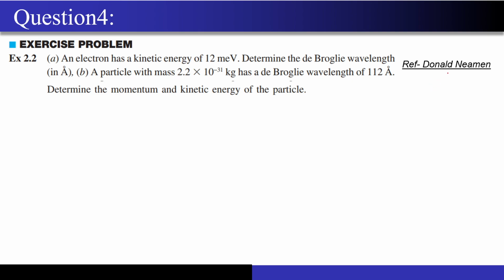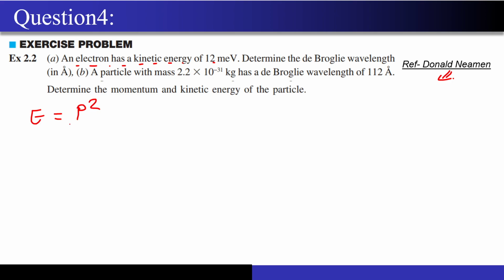Again, this question has been taken from Professor Donald Neumann's book. An electron has a kinetic energy of 12 milli electron volt. Determine the de Broglie wavelength. So now what should I do? First of all, I have to find a relation which relates the kinetic energy with this de Broglie wavelength, right?